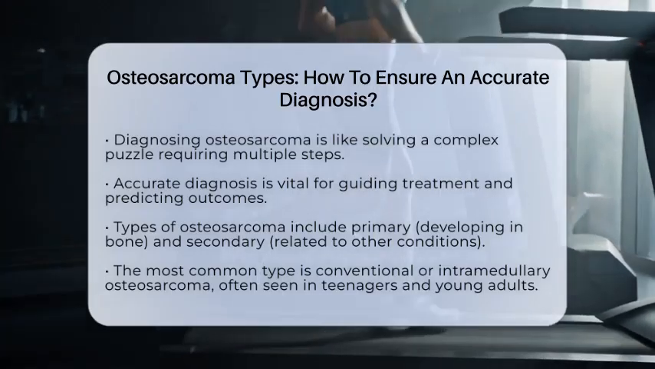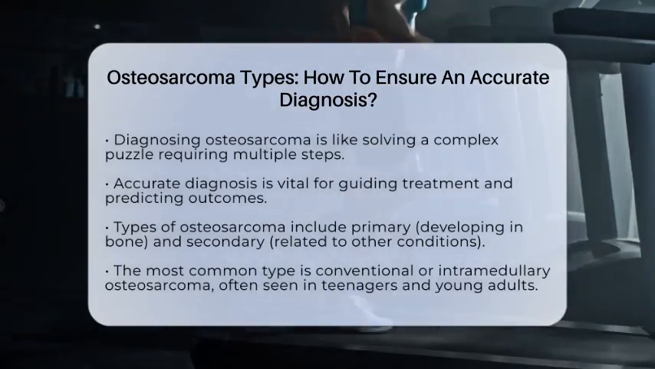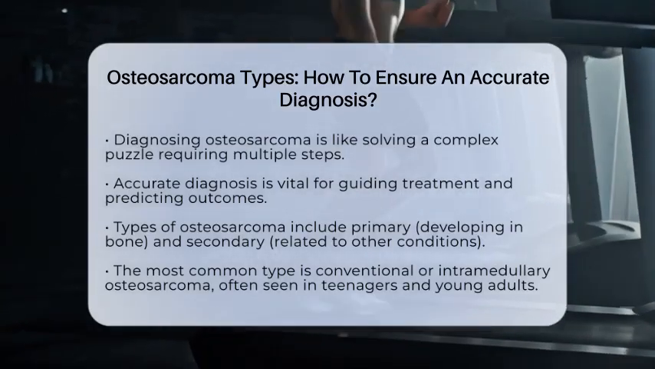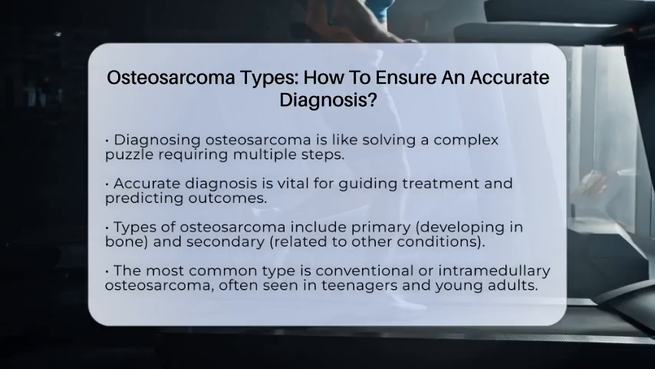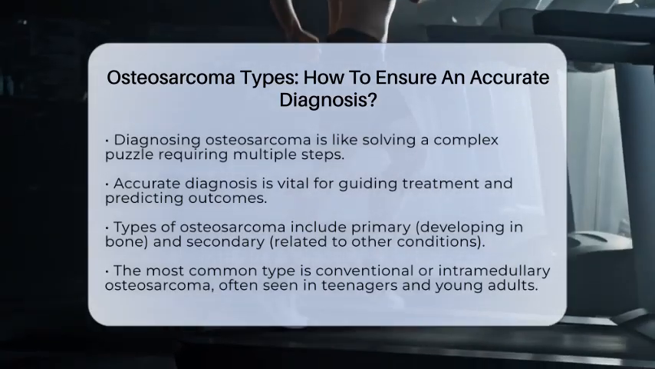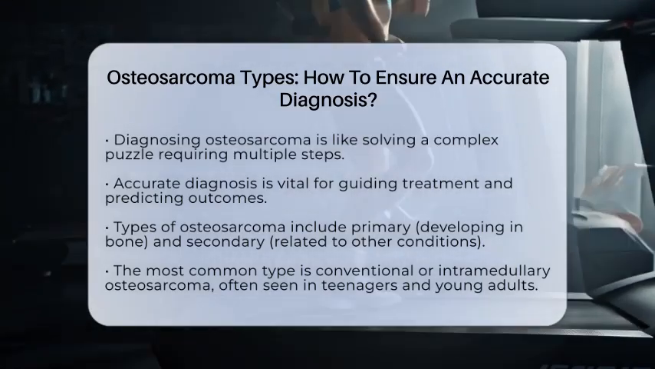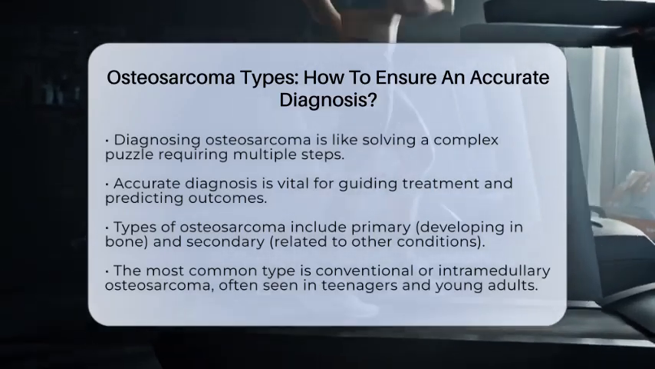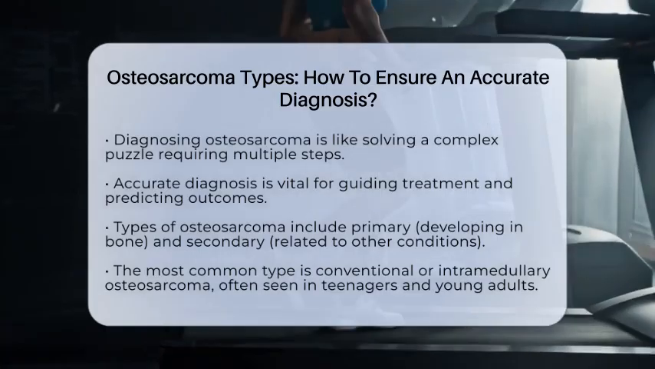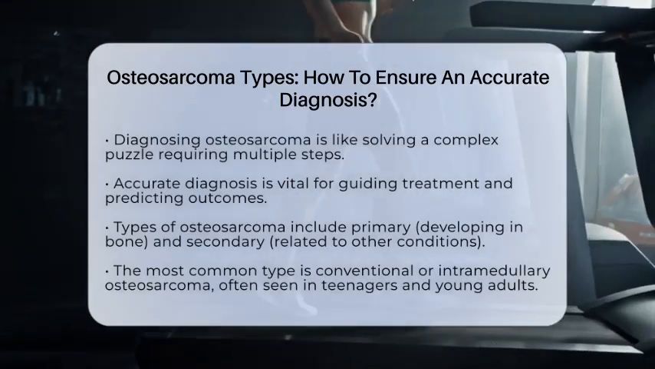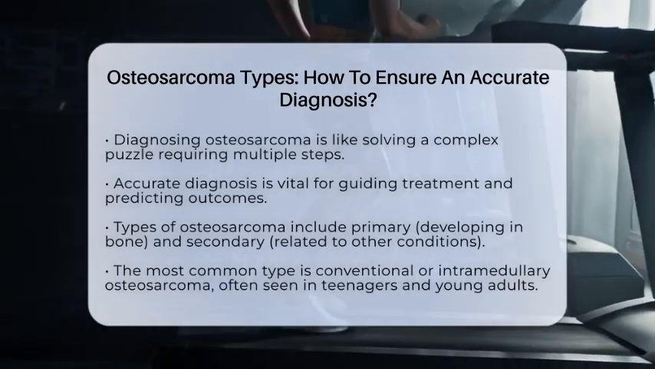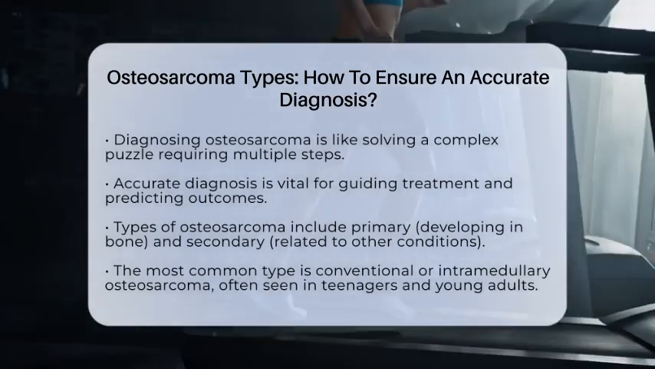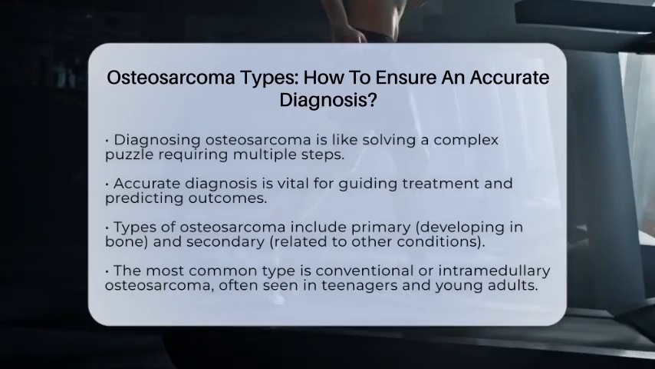First, understanding the different types of osteosarcoma is key. There are primary types that develop directly in the bone and secondary types that happen after other bone conditions or treatments. The most common is the conventional or intramedullary osteosarcoma, which usually appears in the long bones of teenagers and young adults. It's high-grade and can be osteoblastic, chondroblastic, or fibroblastic, depending on the type of tissue the tumor cells produce. Then there's the low-grade central osteosarcoma, which is less aggressive and rare, often seen in young adults.